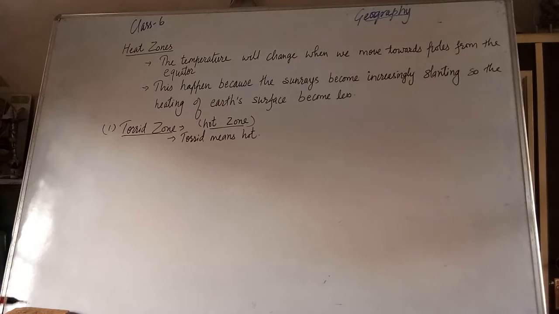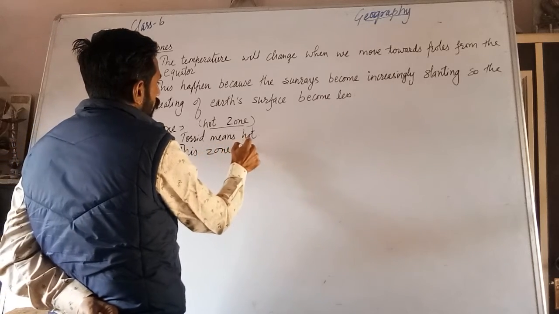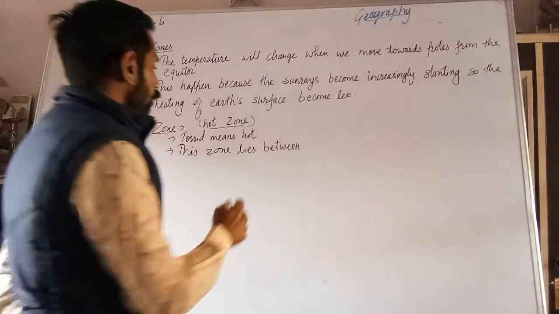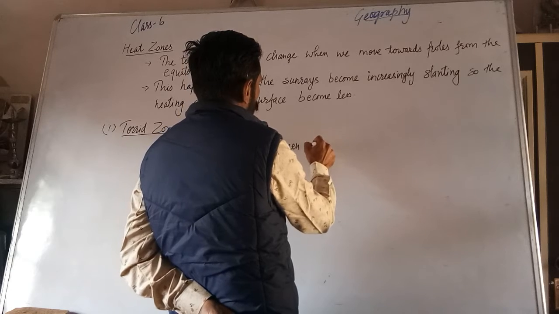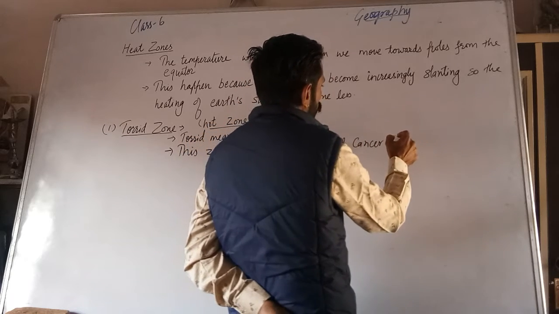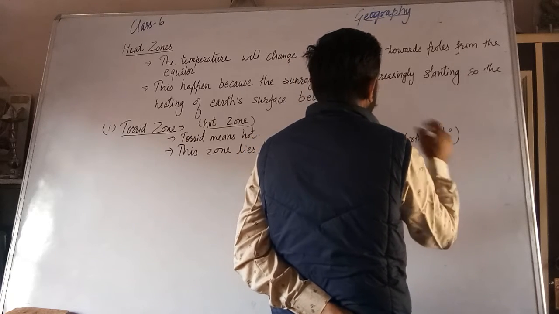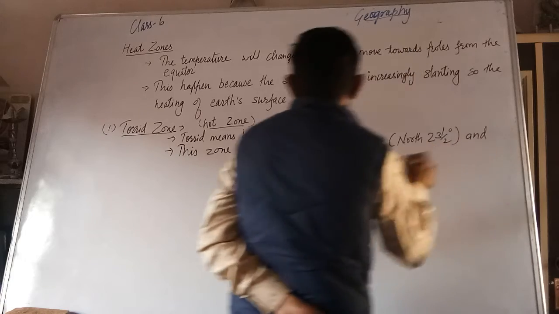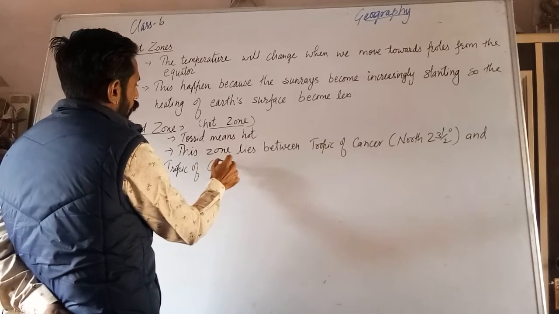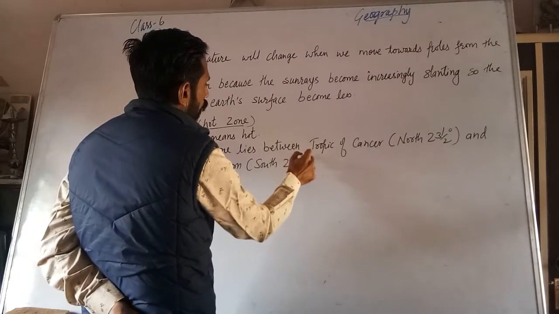Now this zone lies between the Tropic of Cancer, north 23.5 degree, and Tropic of Capricorn, south 23.5 degree.